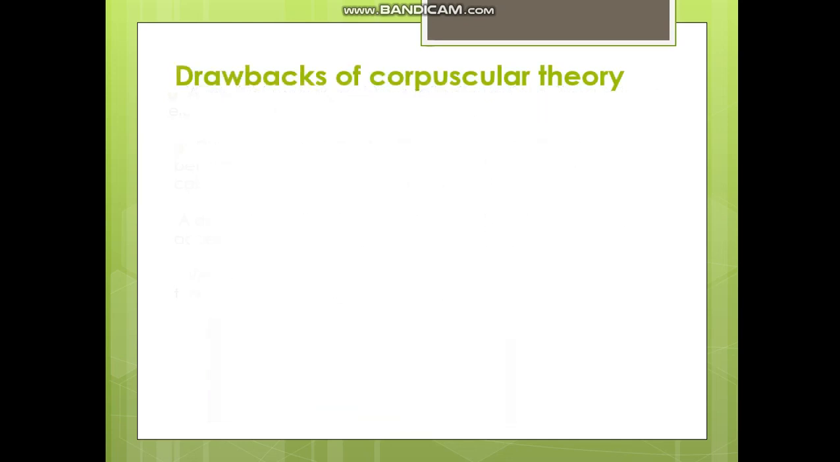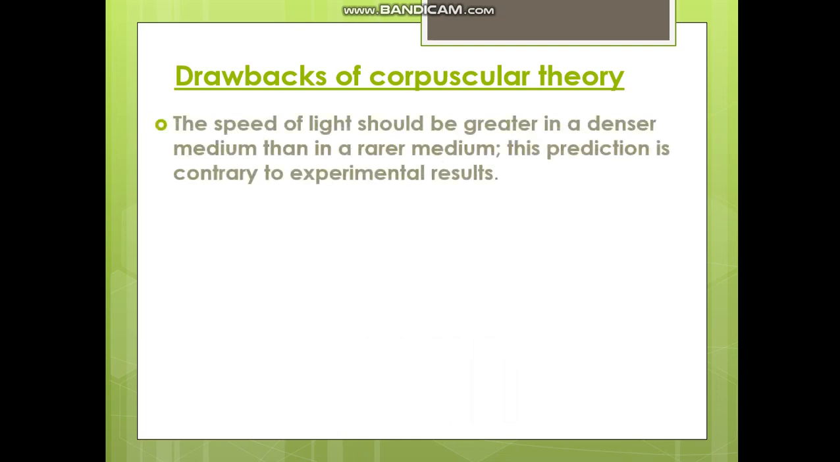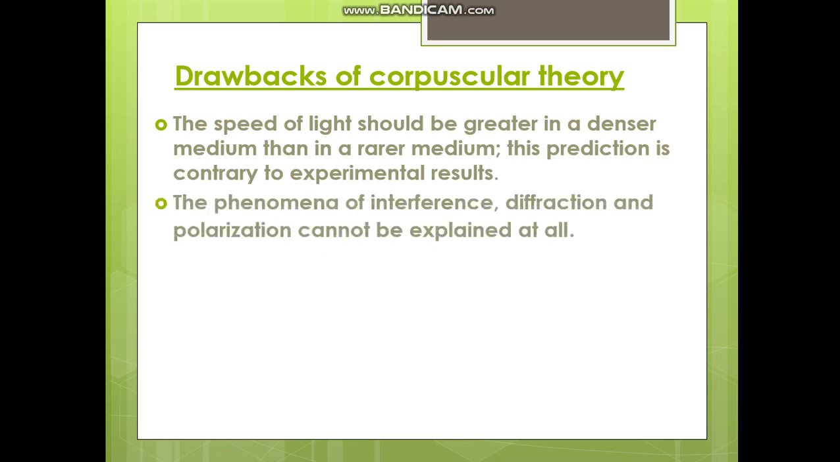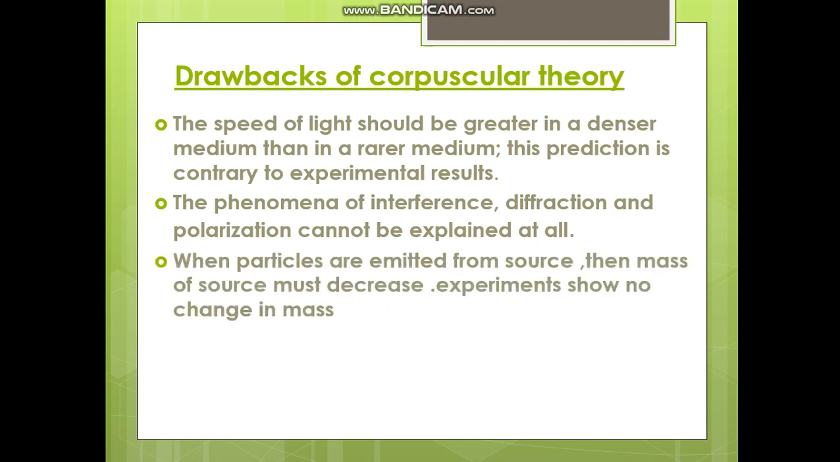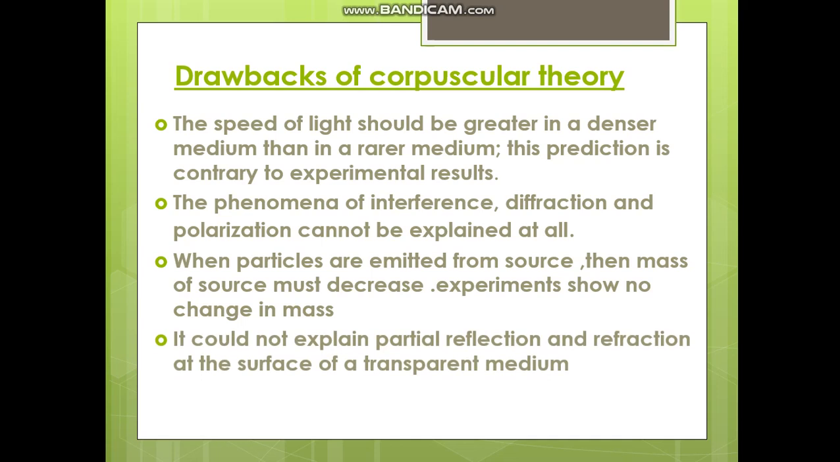The drawbacks of the corpuscular theory were: the speed of light should be greater in a denser medium than in a rarer medium. This prediction was contrary to the experimental results. The phenomenon of interference, diffraction and polarization cannot be explained at all. The particles are emitted from the source, so the mass of source must decrease. Experiments show no change in mass. It could not explain partial reflection, refraction at the surface of a transparent medium.